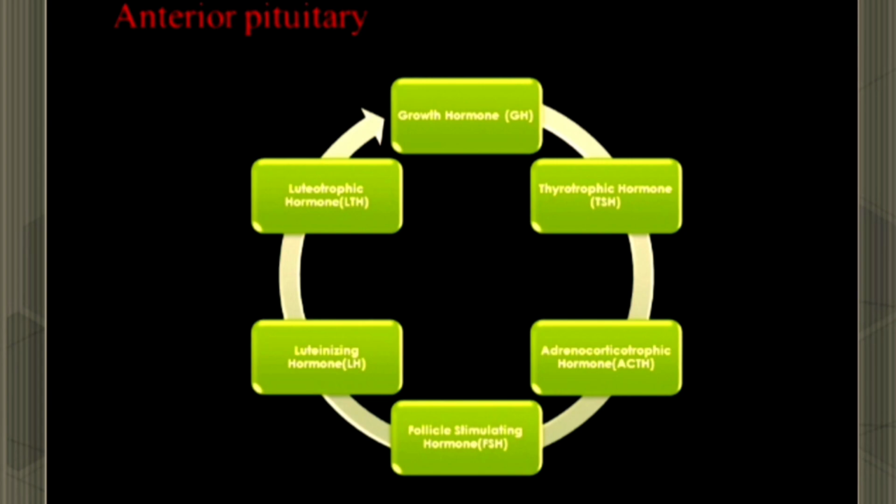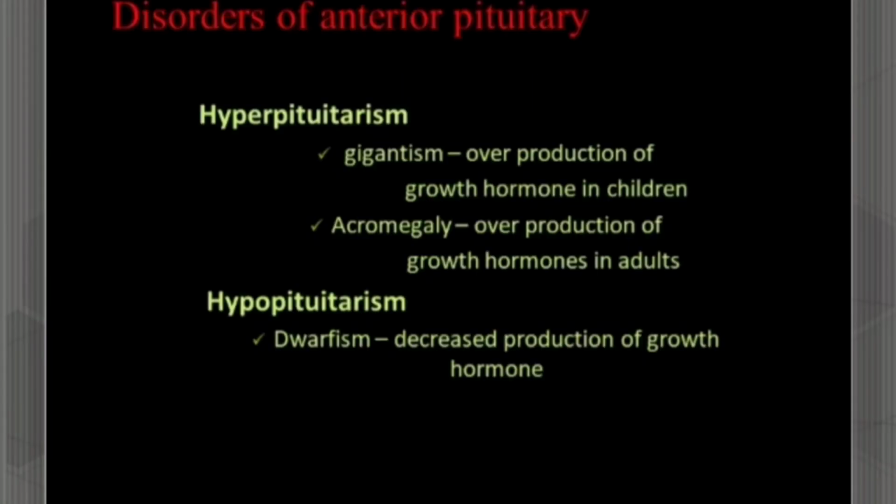Fourth, follicle stimulating hormone. It stimulates the ovary in females to synthesize estrogen, and it stimulates the testes in males to produce spermatozoa. Fifth, luteinizing hormone. It stimulates the ovary in females to produce progesterone, and it stimulates the testes in males to produce testosterone. And last, luteotropic hormone. It stimulates milk production.